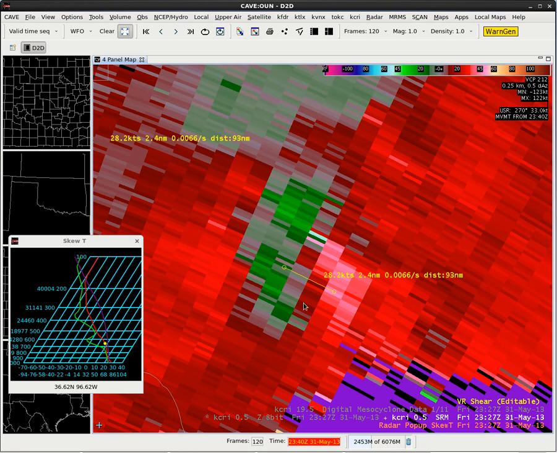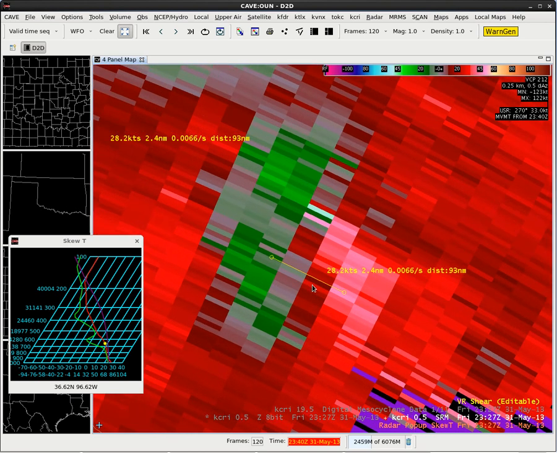Let's do another calculation here. Repetition is always a good thing. I see the peak outbound velocity is right in here. Peak inbound velocity, I'm going to first look at the pattern across a given range. We don't want to be choosing velocities that are way out here at 45-degree angles.